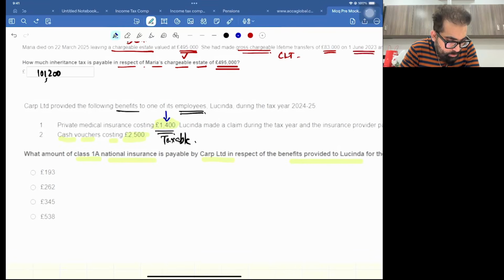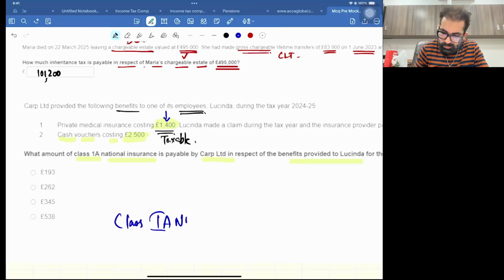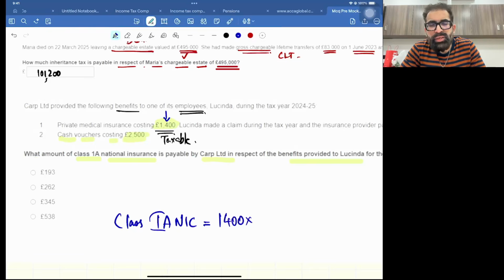And if you remember class 1A NIC, it's 1400 into class 1A NIC. What are the rates? Simply non-cash taxable benefit multiplied by 13.8%.